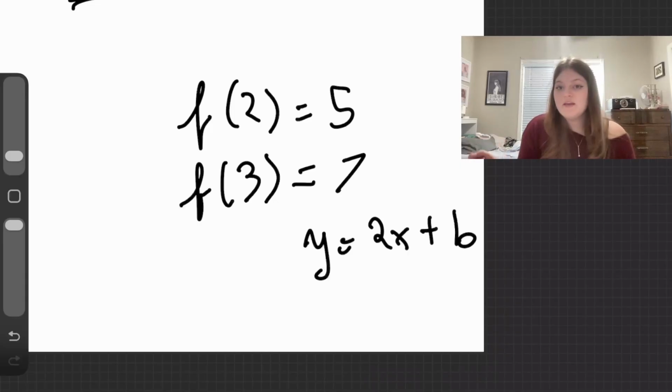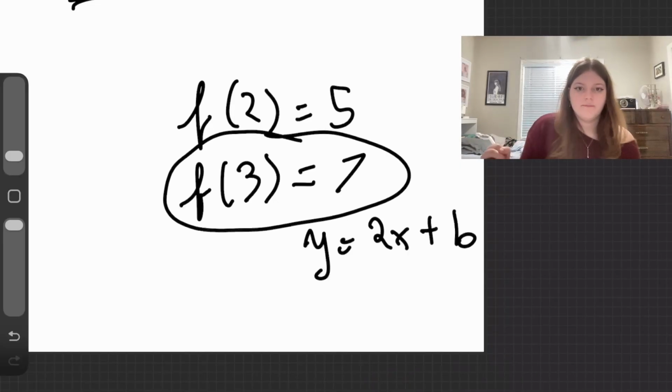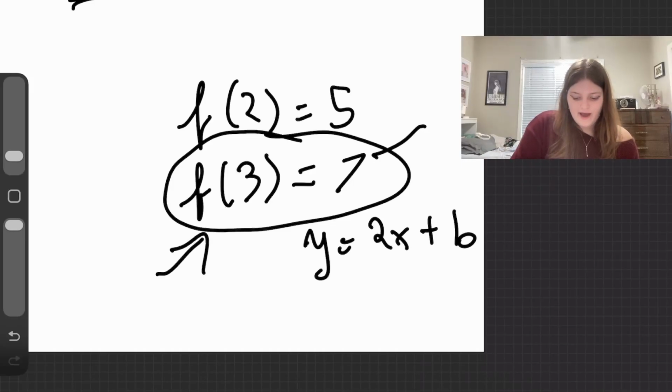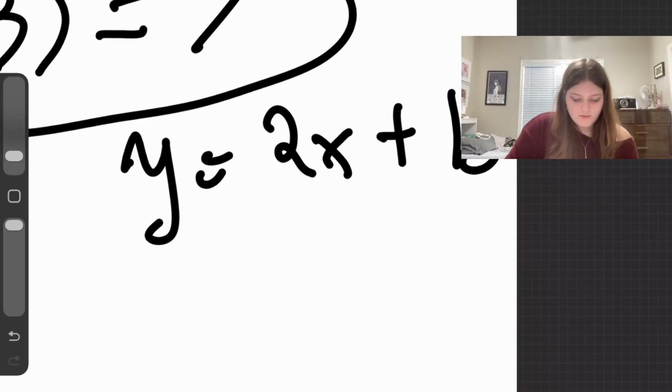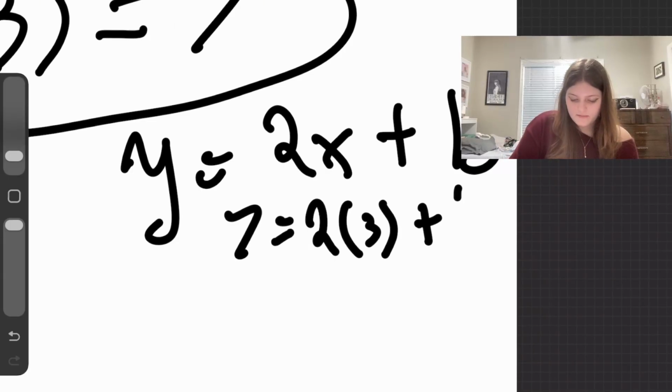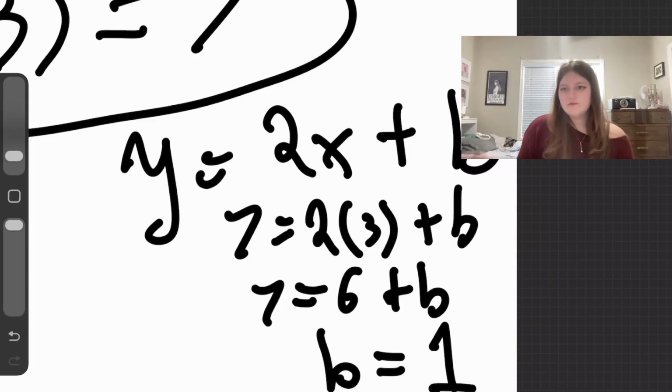So what is b? We can solve for b because we already have known values of the function. Because we know that the input is 3 and the output is 7, we can plug in our inputs and outputs. So we can say 7 equals 2 times 3 plus b. Then we have 7 equals 6 plus b. 7 minus 6, that means your b value is 1. So now you've solved for b.